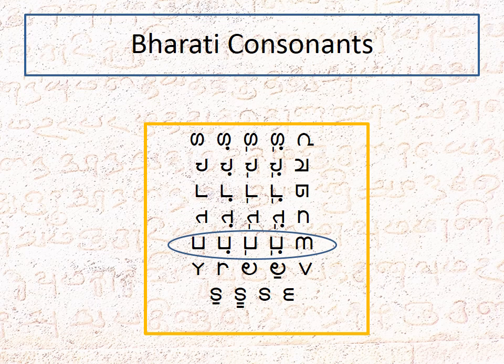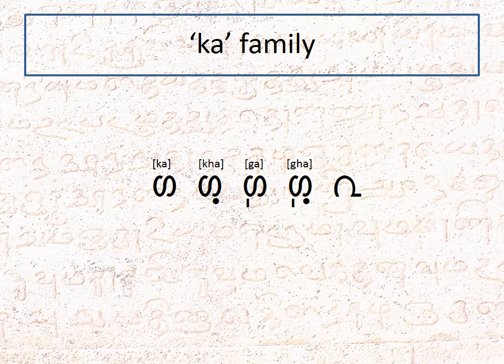Now let's look at the individual families. Looking closely at the Ka family, you can notice that simple markings are added below the first consonant Ka to get the subsequent consonants, mostly. So what do these markings mean? To utter the second consonant Kha, you need to add an extra breath of air to Ka. It is called aspiration. Aspiration is denoted by placing a dot on the right below.